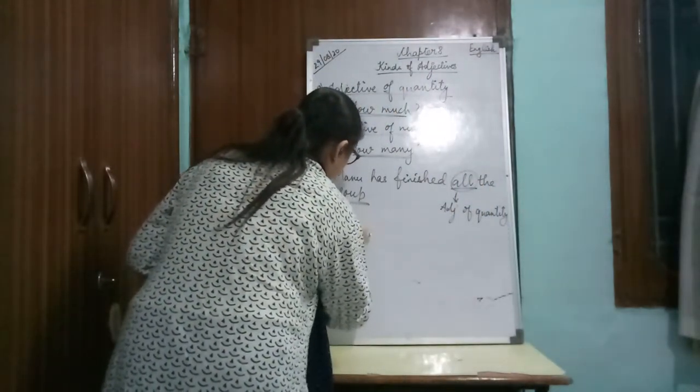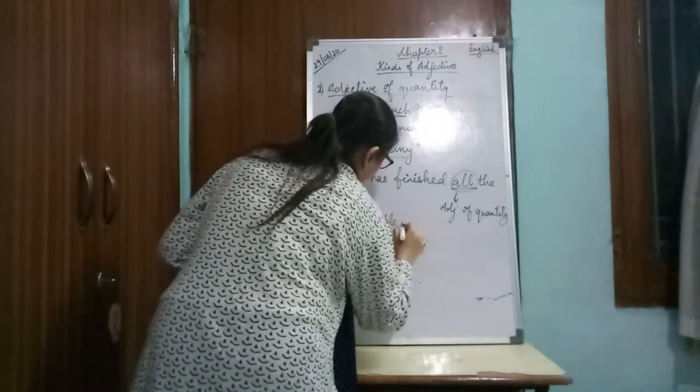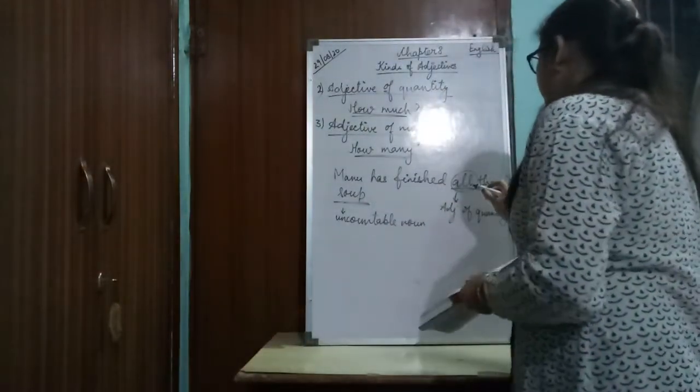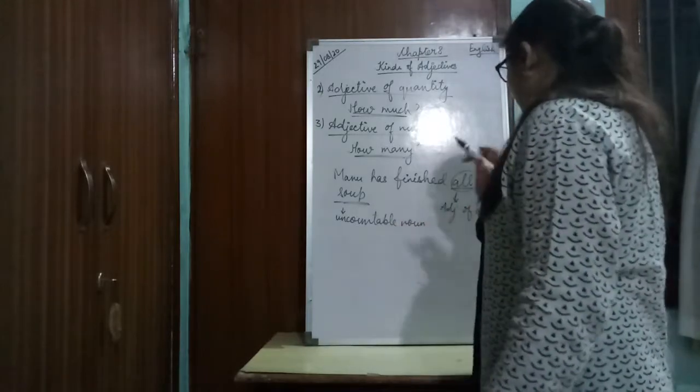So when an adjective is used for an uncountable noun, it is an adjective of quantity.